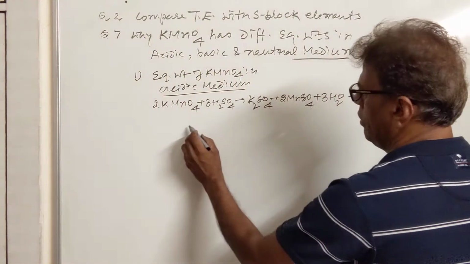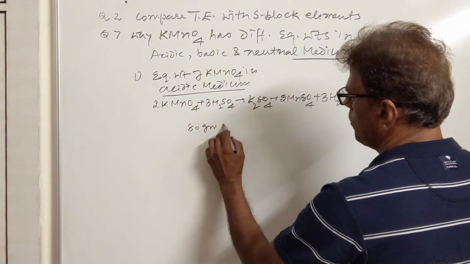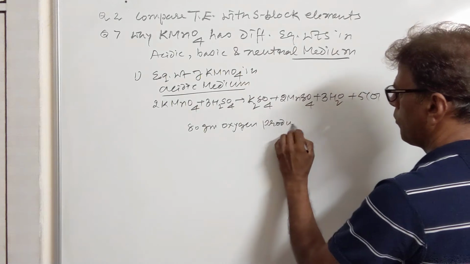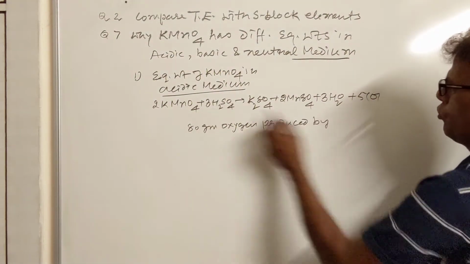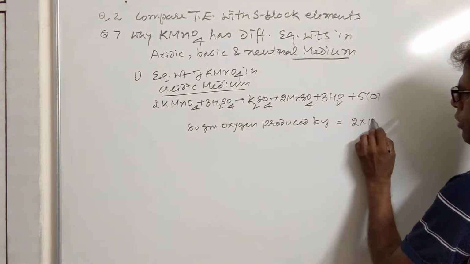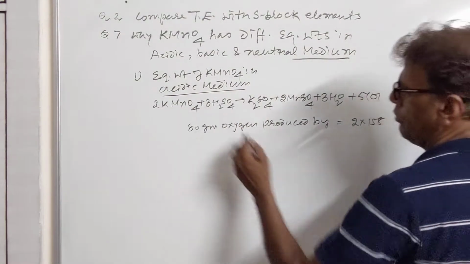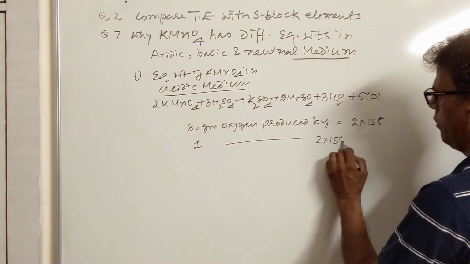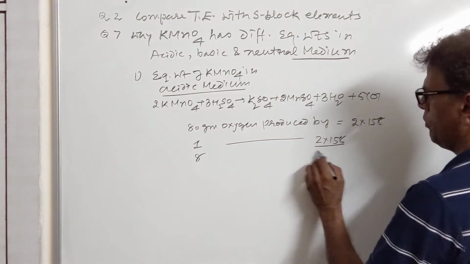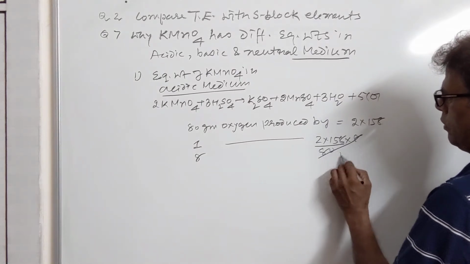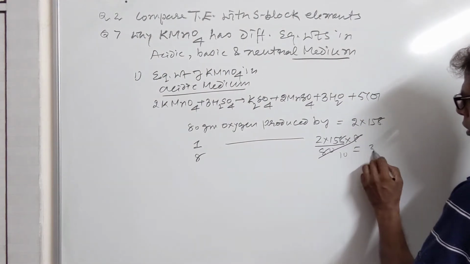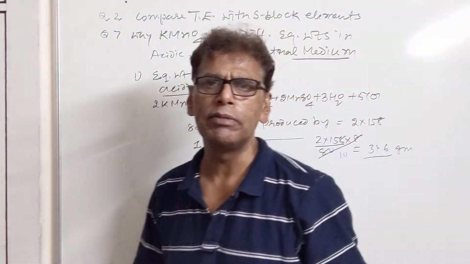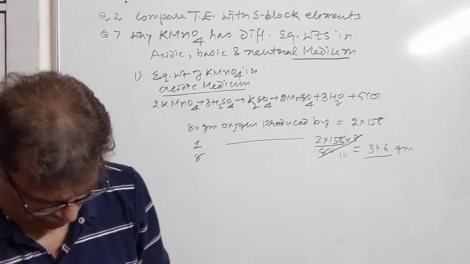So we say 80 grams of oxygen is produced by 2 molecules of KMnO4. 2 into 158 is the molecular weight of KMnO4. 1 part will be produced by 2 into 158, and 8 parts will be produced by, so this will be 31.6 grams. So the equivalent weight of KMnO4 in the acidic medium is 31.6 grams.